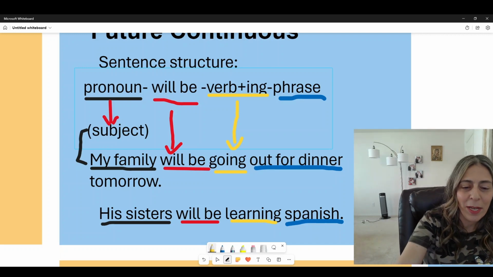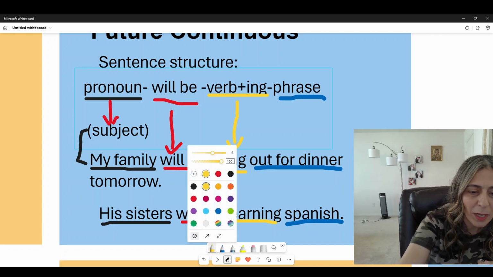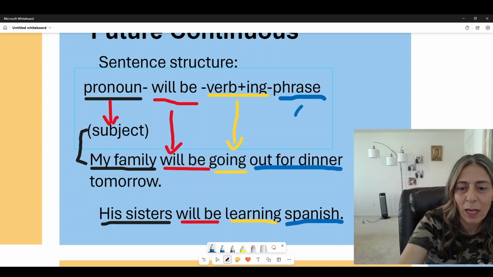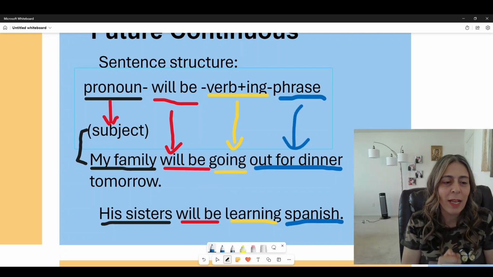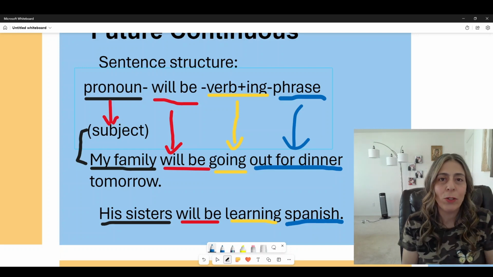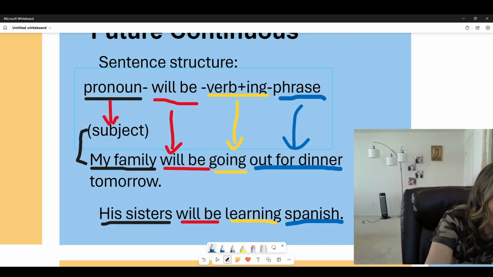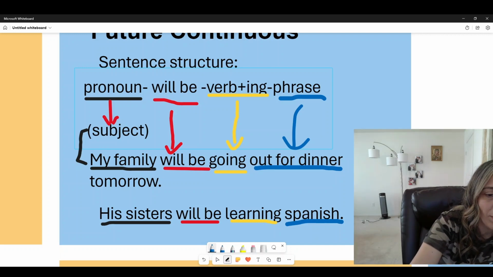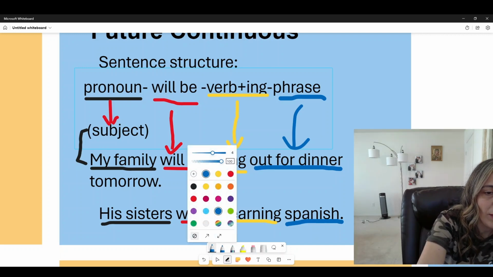And then we have the phrase, which is out for dinner. Now with the other sentence, we're also using this in the plural, and so we have also a subject here in this sentence, his sisters.